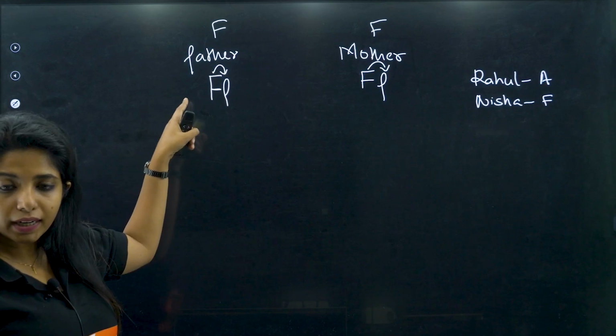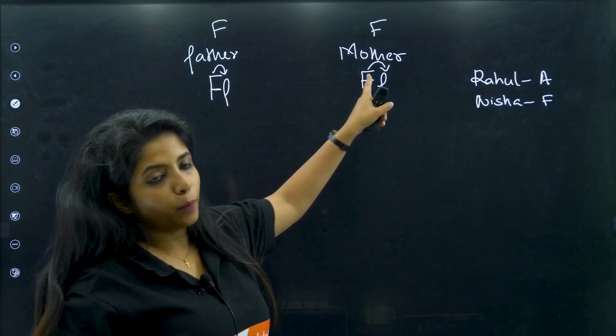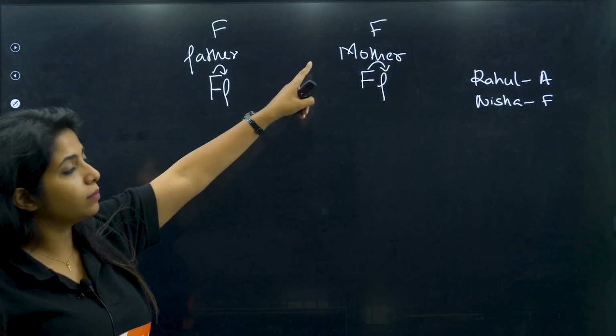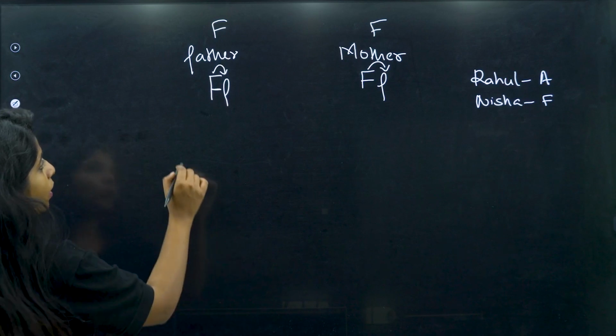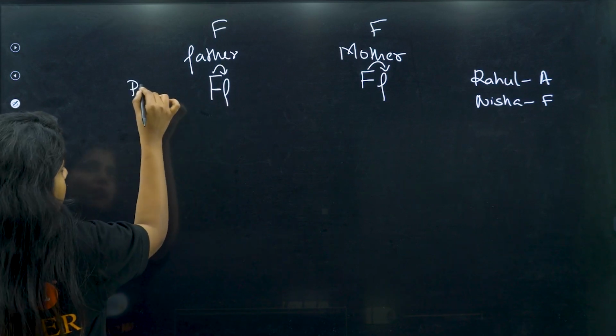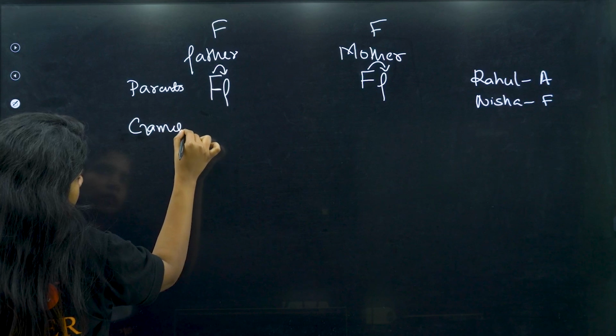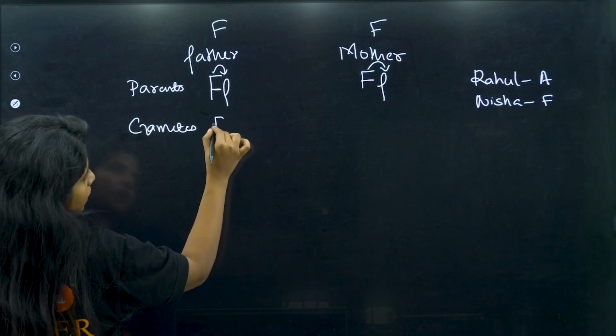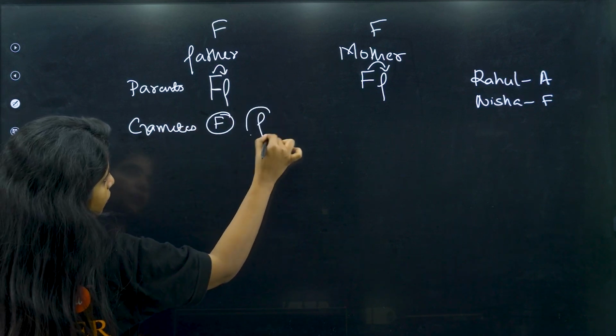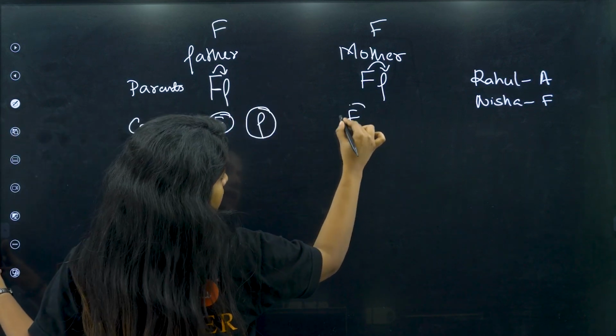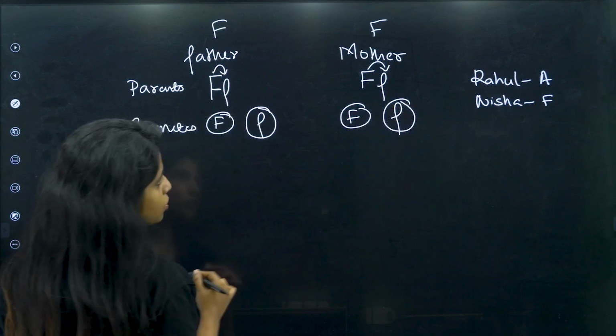Okay, when there is a dominant allele, it will show its effect. Both of them have free ear lobe. Now what are the chances? So children, this is the parent. Now what about the gametes? Let's see the gametes. The gametes can be capital F or small f. Here also capital F or small f.